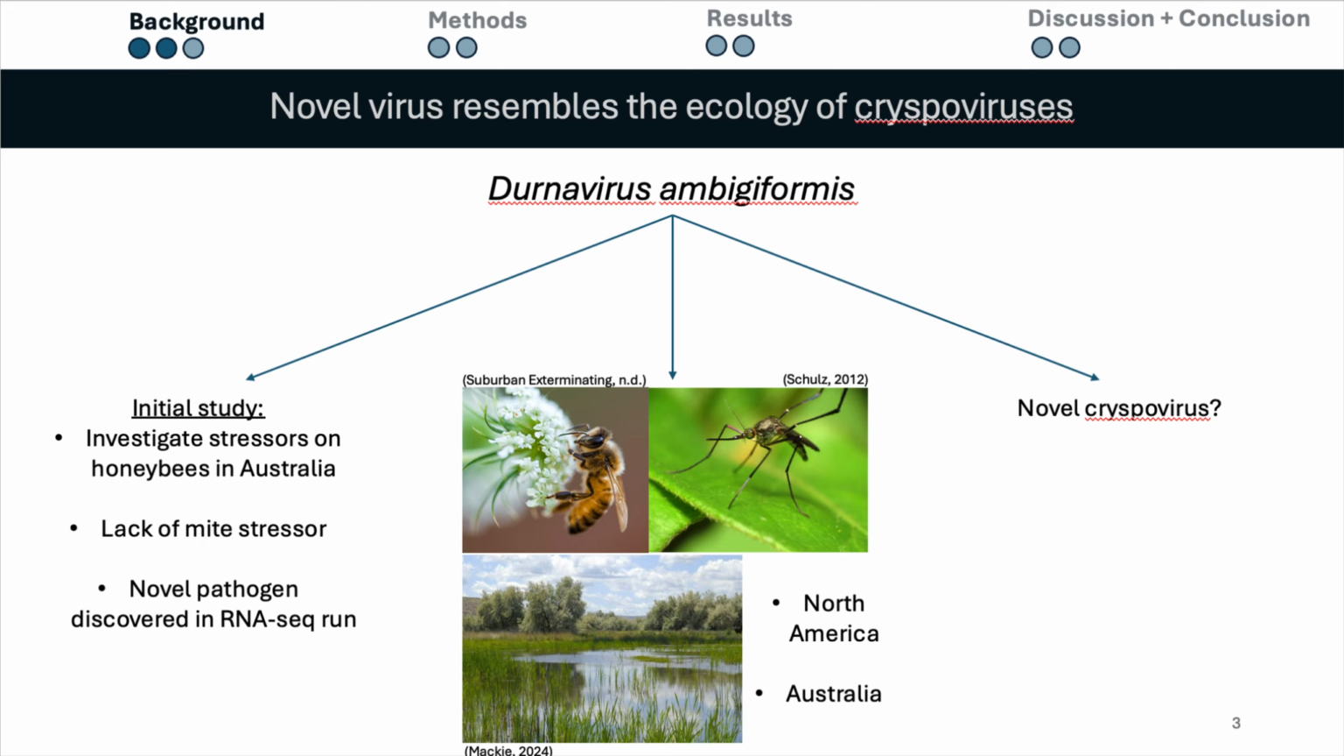Since then, the virus has appeared in not only bees, but also in woodland mosquitoes and various aquatic environments such as wetland, river, and leaf metagenomes across North America and Australia. In its wide array of species and locations, it resembles cryspoviruses, which could point to the idea that this virus could be a novel species.